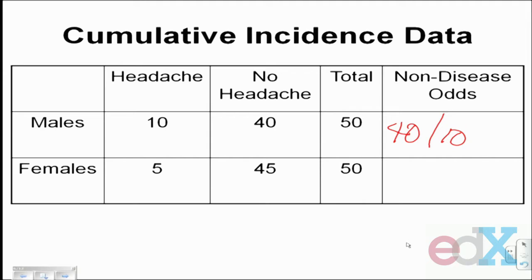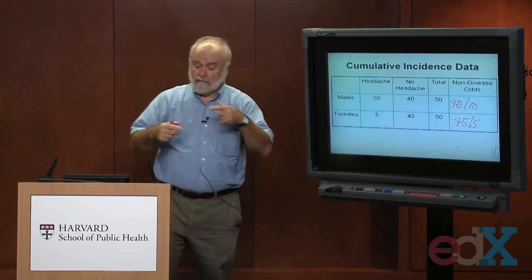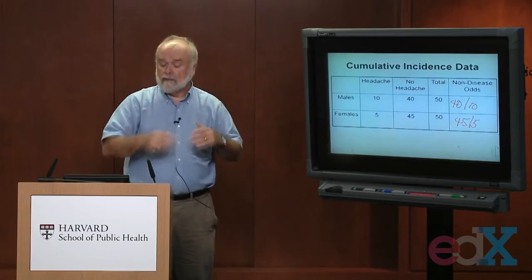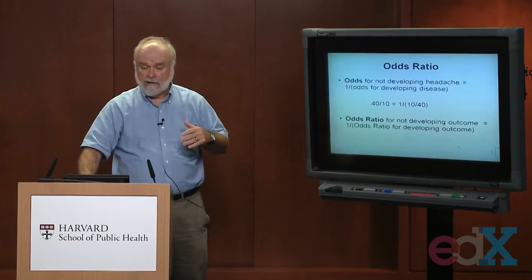For men and for women, before the odds of developing a headache was 5 out of 45. Now it's being flipped. For the odds of not developing a headache, it's 45 over 5. So first of all, the odds are symmetrical: for any odds you calculate, the inverse of that is the odds of not developing the outcome, not developing disease in this particular case.